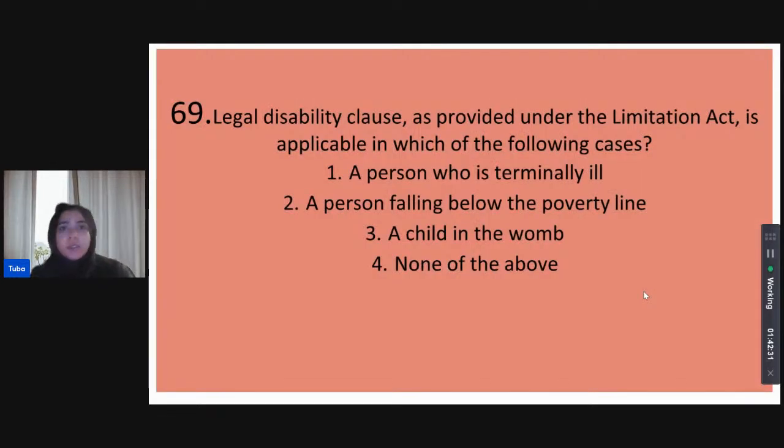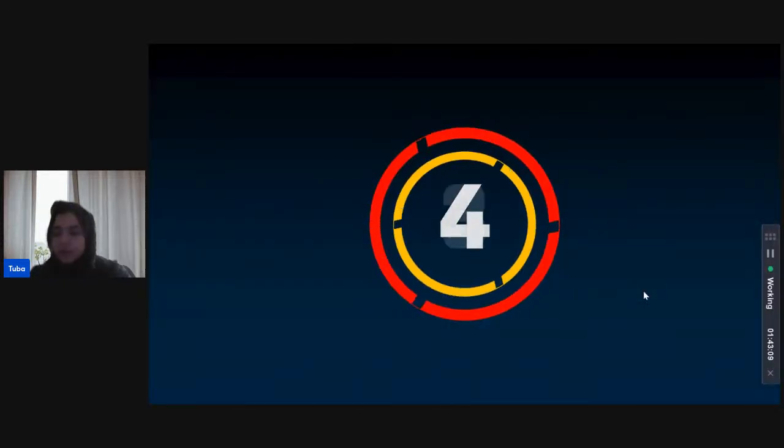Legal disability clause, as provided under the Limitation Act, is applicable in which of the following cases? Does legal disability apply on someone who is terminally ill, or a person who is falling below the poverty line, or a person who is a child in the womb? Is that a legal disability, or is it none of the above? What is the legal disability clause? I've started the timer. What will it be applicable on, guys?